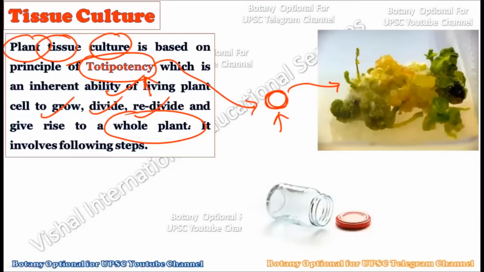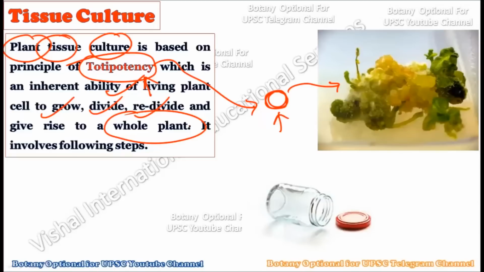So here we have to understand: without totipotency you cannot imagine plant tissue culture, because without the ability of a cell to divide and redivide further, these cells cannot get converted into a whole new plant. So basically all techniques relating to plant tissue culture are totally dependent on the totipotency shown by the cell or tissue present within the plant body.